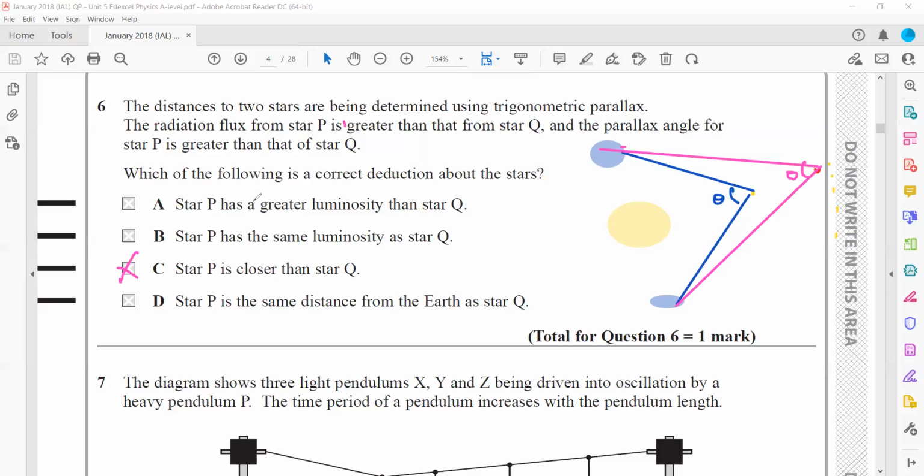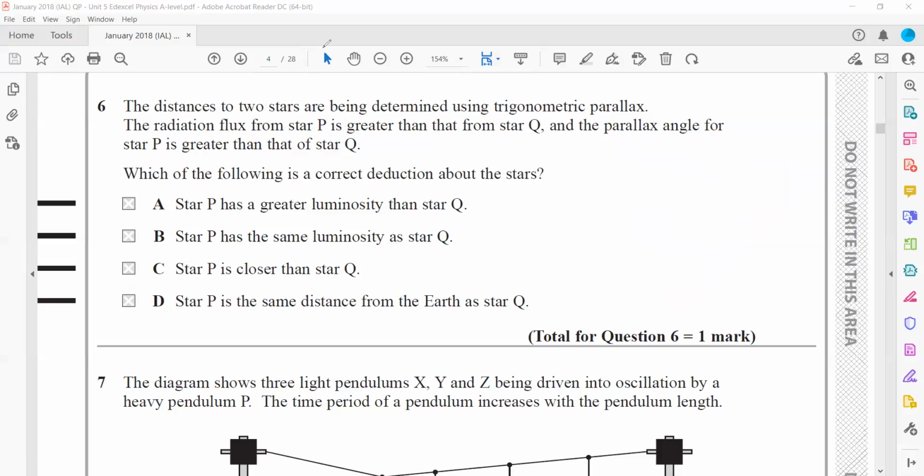Why not A? P has a greater luminosity than Q. Luminosity means power, how much energy is coming on unit area in 1 second. So that depends on the temperature of the star rather than the distance of the star. And luminosity varies with the distance as well. If a star is closer, it will appear to be more luminous as compared to a star which is far away from us.